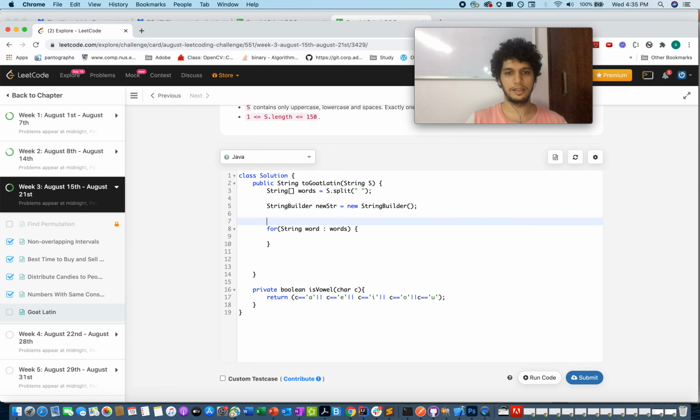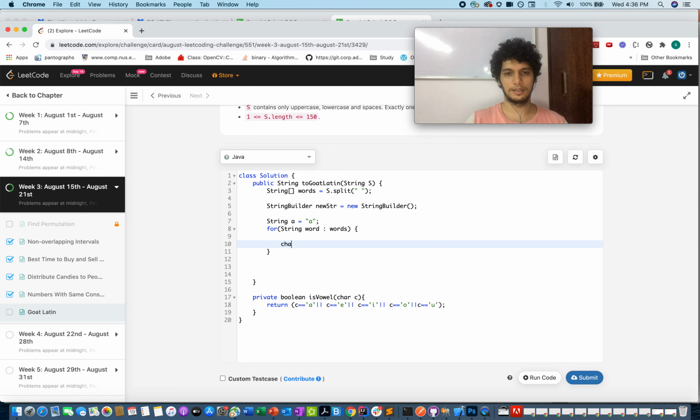Also you need a variable for storing A. So I'll define string a equals "a". Now I am extracting the first character, let me just call it startChar, word dot charAt 0th index.